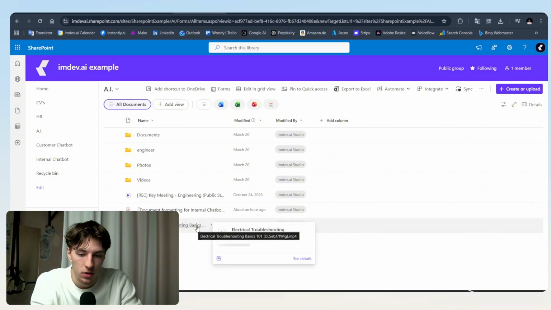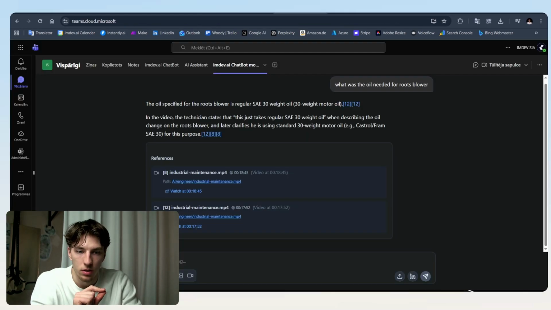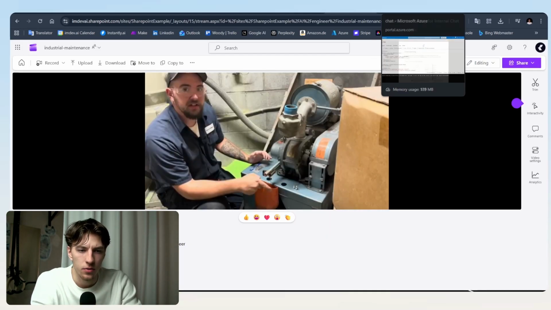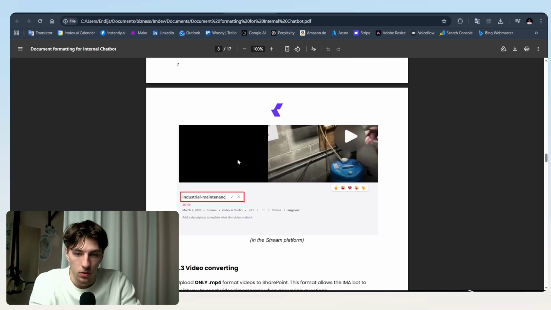We can see here, if we go into file, we just renamed this file, right? But the name doesn't show up here in this main Microsoft cloud. So that's also an important thing you have to take into consideration if you want to rename videos. This is only for videos. And also here I've shown the correct way and wrong way of renaming the videos.